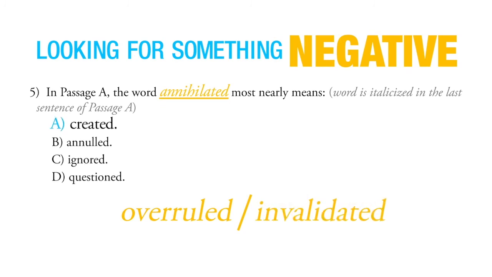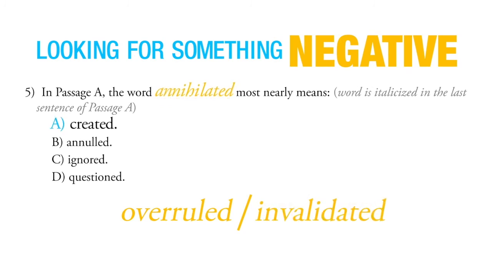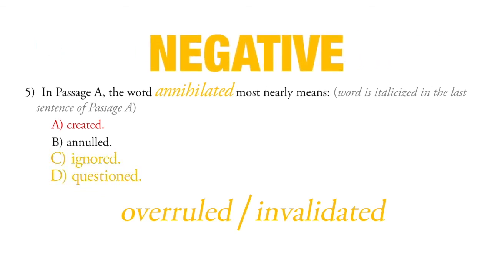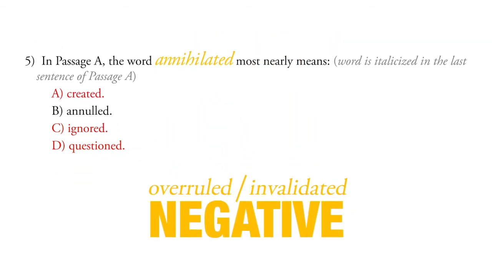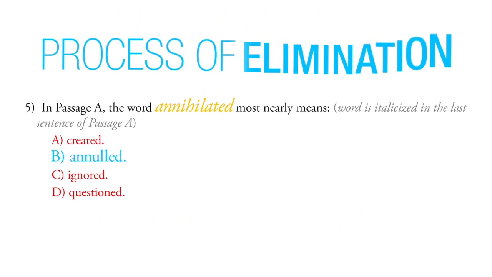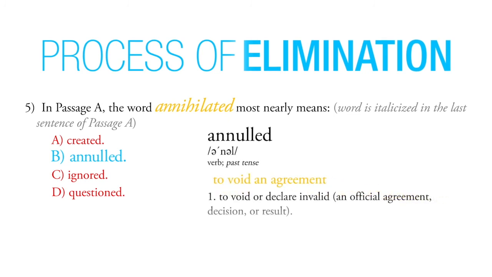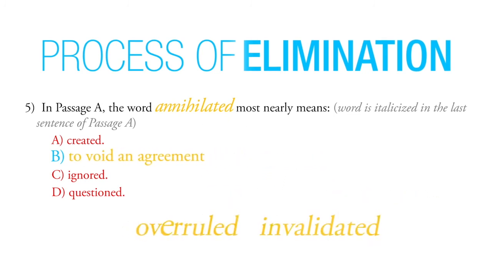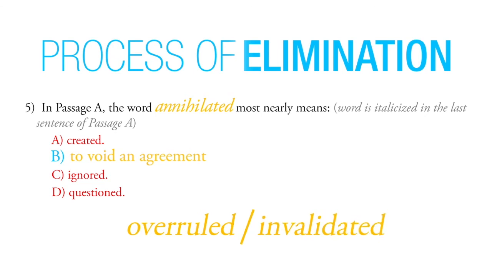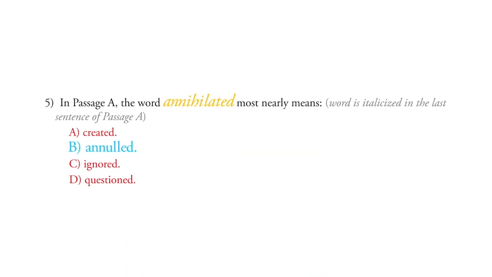So choice A is incorrect because we want the opposite of created. Choice C, ignored, and D, questioned, are definitely negative, but they're not quite strong enough. So even if you're not sure what choice B, annulled, means, it is the last remaining choice. And to clarify, annulled means to void an agreement, which is really the same thing as overruled or invalidated. So thus choice B is definitely our best answer.